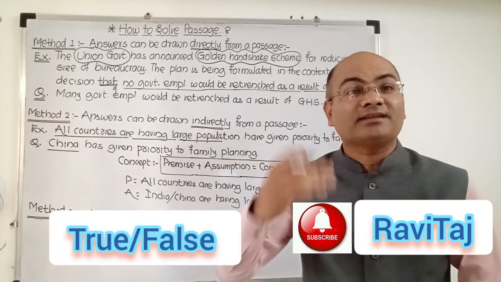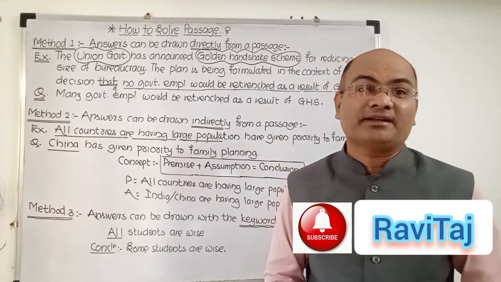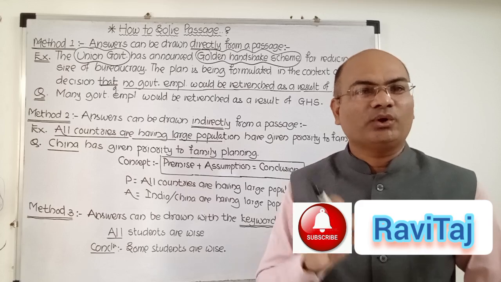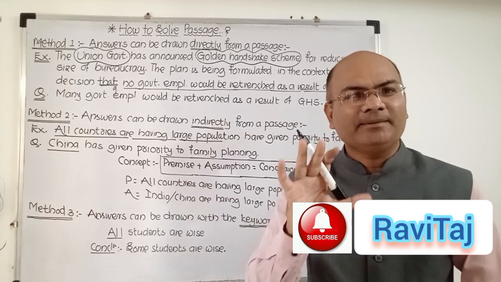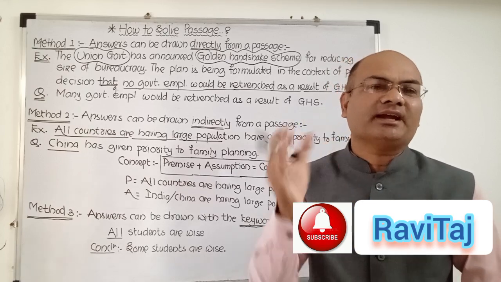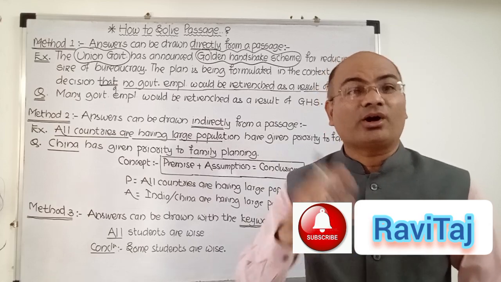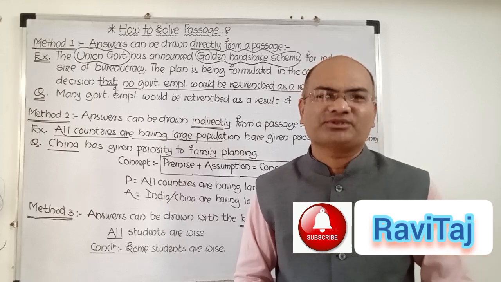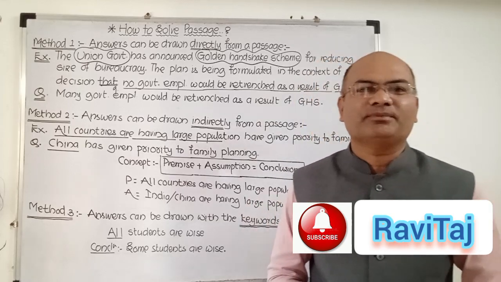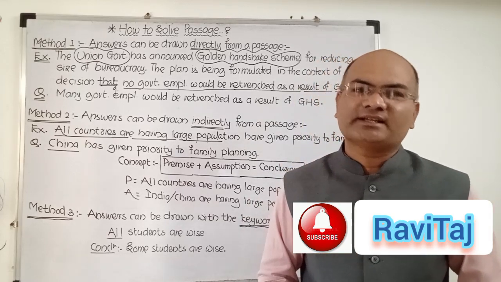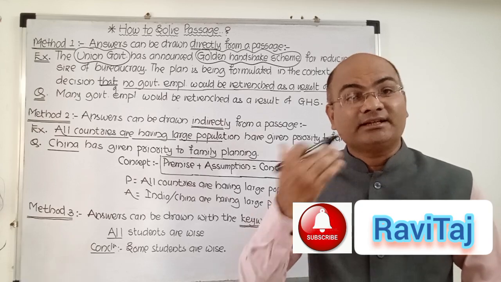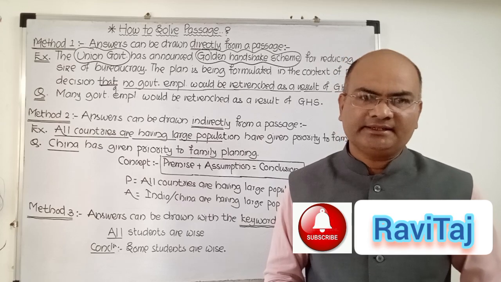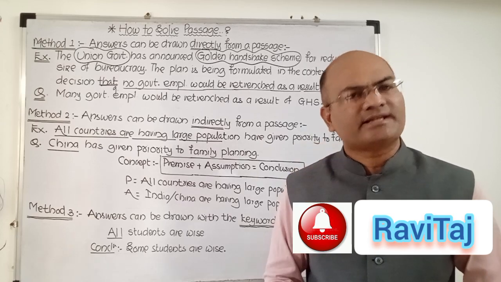It means you have to understand how far to take the assumption, and that is nothing but, my dear friends, probably true or probably false. Accordingly, if you solve any passage with 5 answer options, then we can have answers very safely, true or false, indirectly drawn from the passage. Don't get confused, we can have a separate video for these 5 answer options, because in a single lecture we can't have detailed discussions of solving the passage. I'm trying my best with 3 standard techniques and by considering a very simple passage initially.